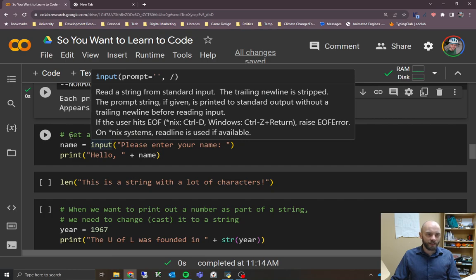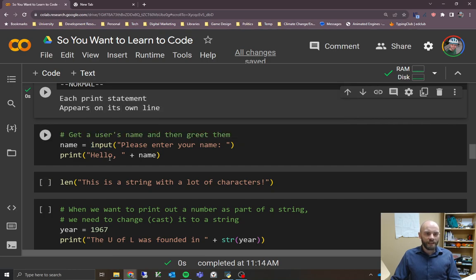So now we've got a string that the user entered that goes into the variable name, and then we're going to print out hello name. And so we're again doing concatenation here, right? We're going to concatenate the strings together, and we can see that's all happening inside of this print function. So we're only giving print a single argument. The comma here is part of the string itself. So we're just sticking two things together. We get a single string, and then we're passing that into the print function, to print onto the screen.